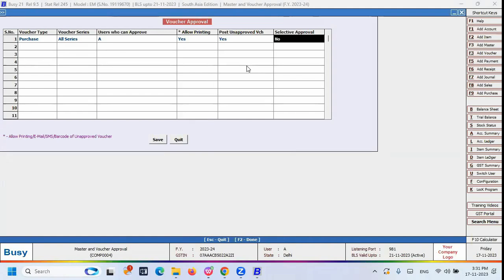After that, you can see the selective approval. For the first purchase voucher, I don't want this selective approval. I can make it as no only. Then I come to the sale voucher. For the sale voucher type, you can see the sale voucher type.